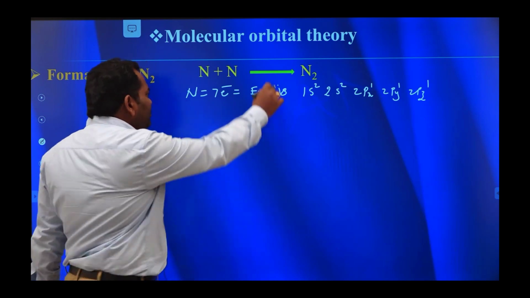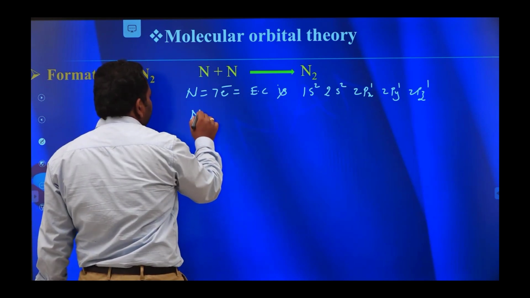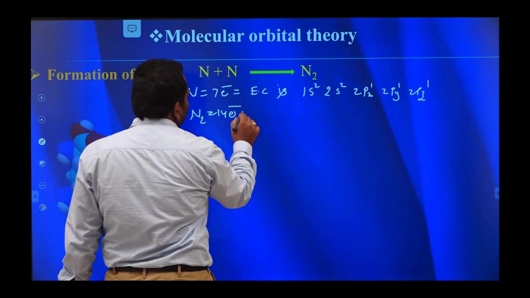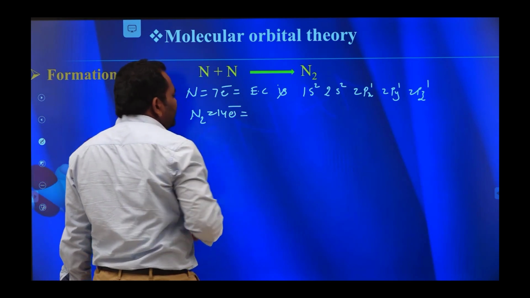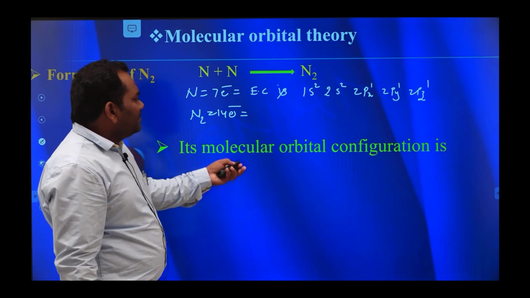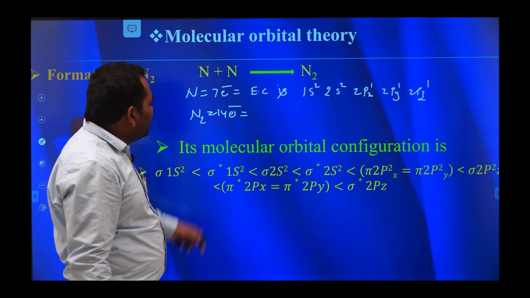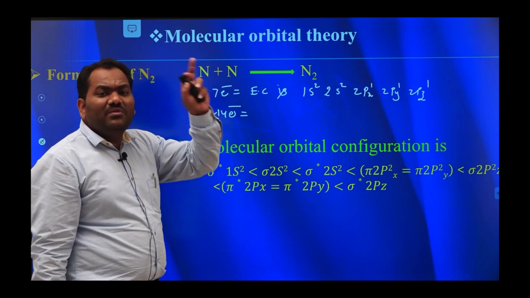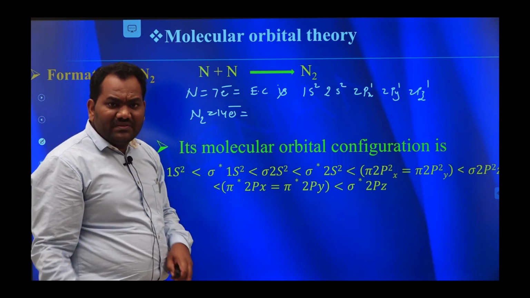Okay, this N2 molecule contains 14 electrons. 14 electrons means its molecular orbital configuration follows like this. Here, the 14 electrons enter into 7 molecular orbitals, and each orbital is filled with 2 electrons.